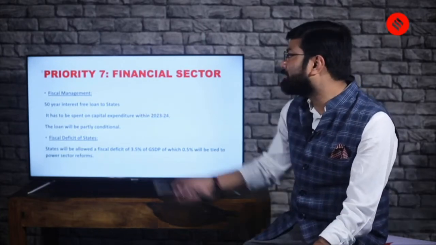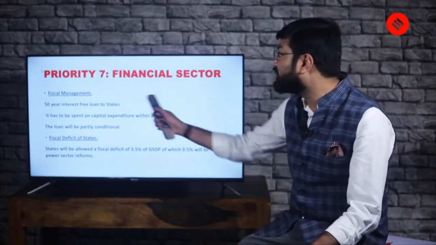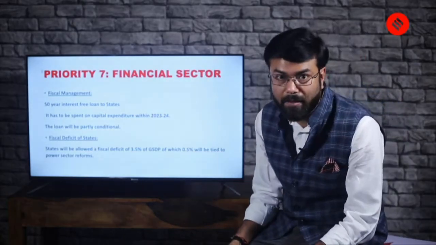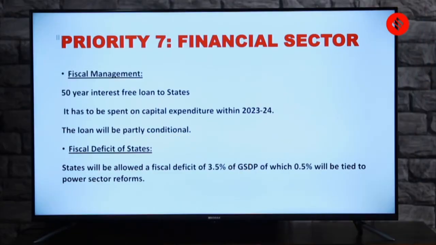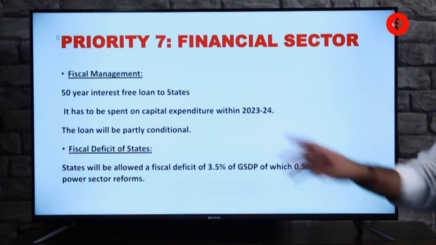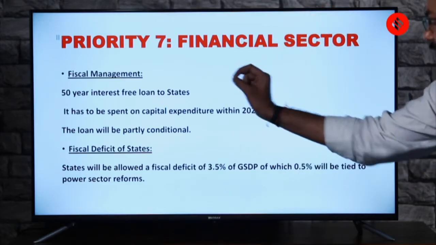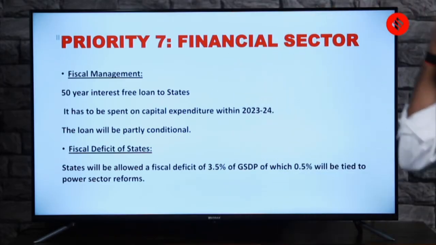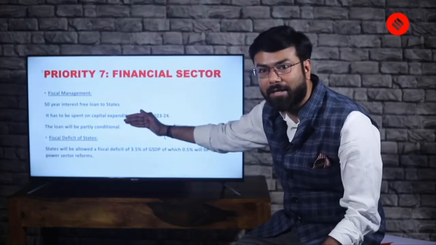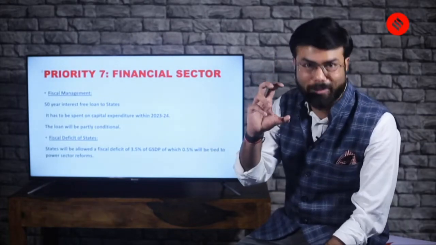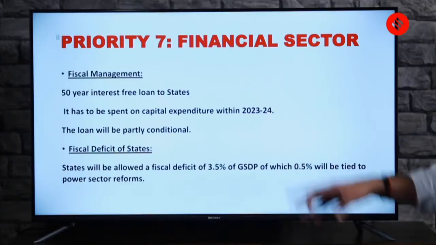But it is capital expenditure जहाँ पे states को loan दिया जा रहा है 50 years के लिए, which is a free loan, interest-free loan. But I also mentioned in the statement that it is free, conditional. That is, there is no condition. But that's wrong. Partly conditional. So the loan will be given for 50 years to the states for capital expenditure, which will be an interest-free loan, but partly conditional. So these three statements have a lot of things for one question. One question can be formed out of it for prelims. So note that.